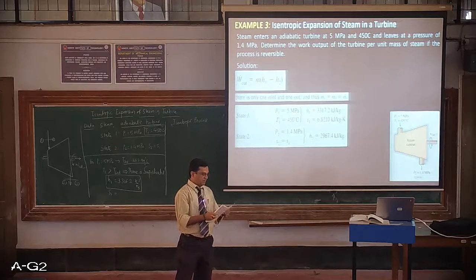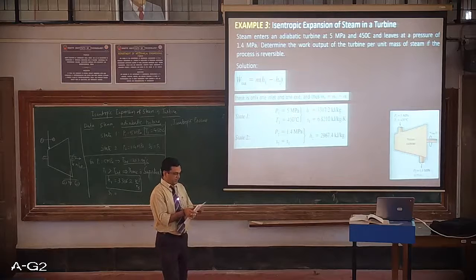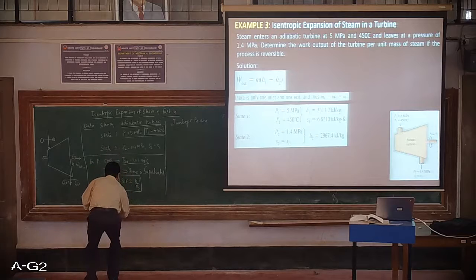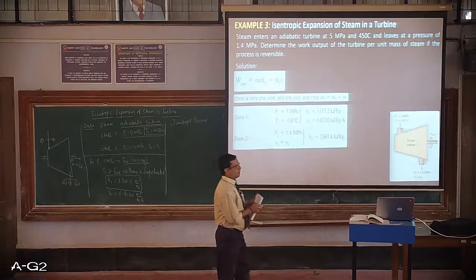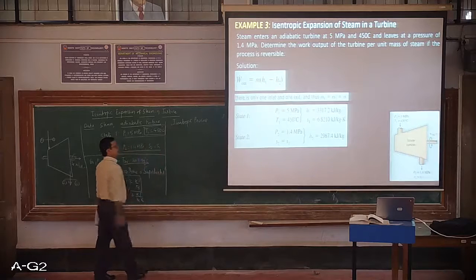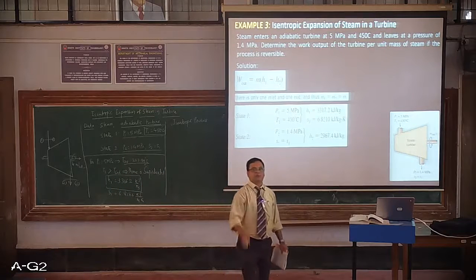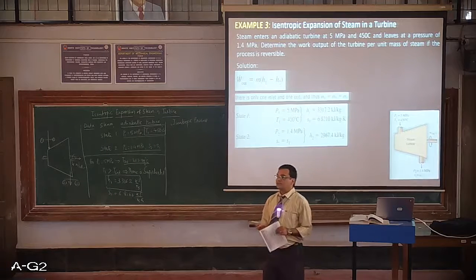So in the same table, for 5 megapascal and 450 degrees Celsius, the value of S is 6.8186, unit being kilojoule per kg Kelvin. So this is the value of entropy at state point 1. Now we have a combination of two properties again, P2 equal to 1.4 and we have S1. So at this point we can find the value of H2, provided we know the phase at the exit of the turbine. So again we need to check in which phase it exists.